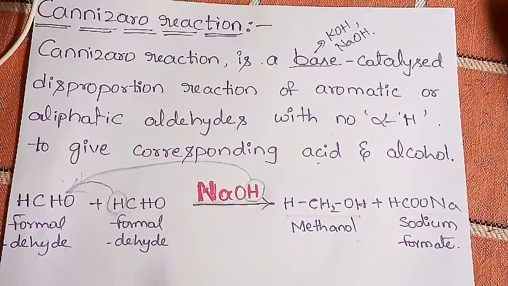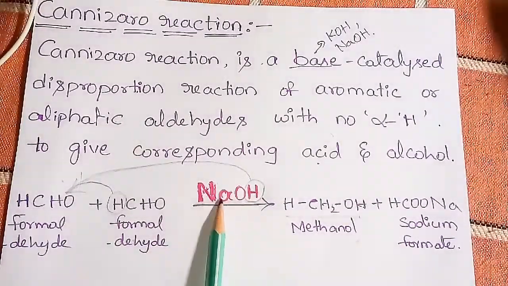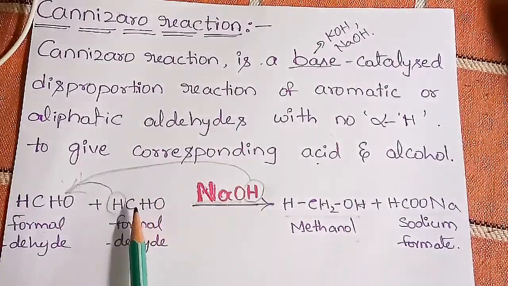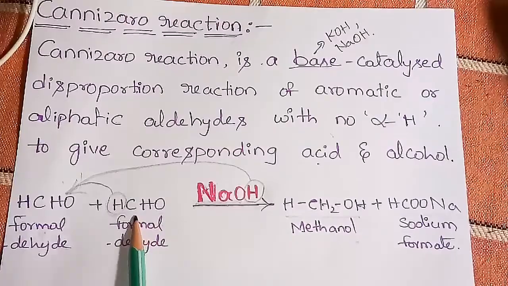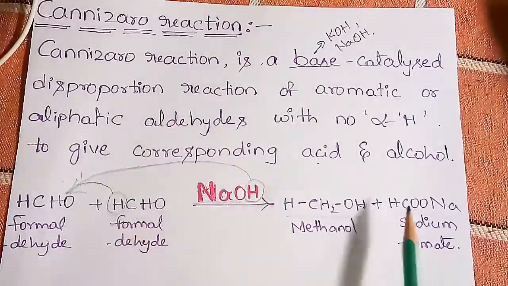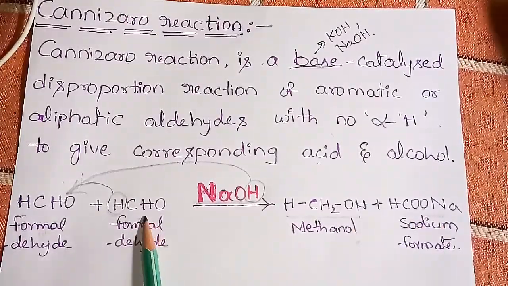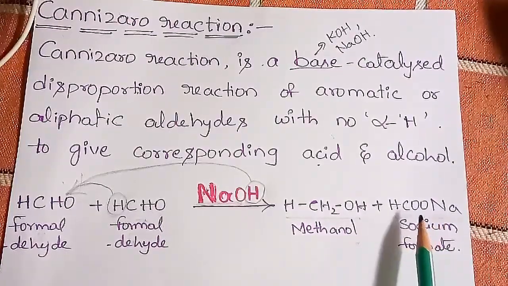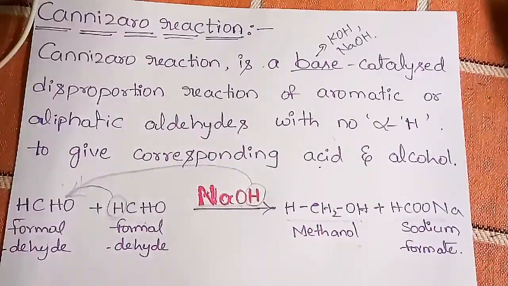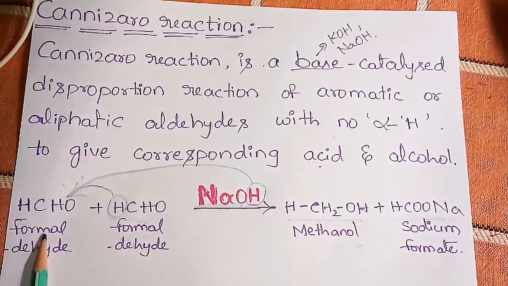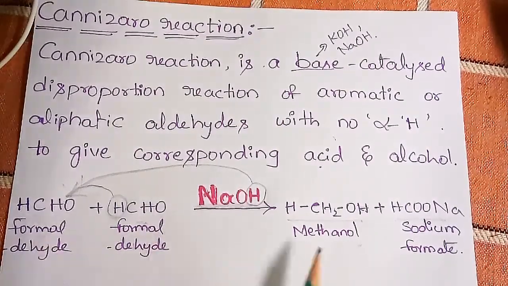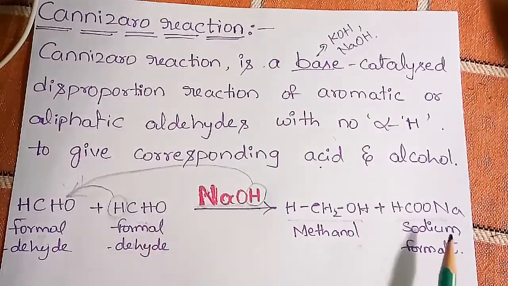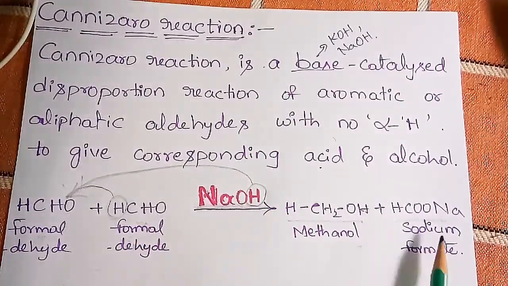The remaining part of sodium hydroxide, that is sodium and oxygen, is added to the CHO of this formaldehyde and forms the salt of this molecule, that is sodium formate. So in this reaction, one formaldehyde is converted into methanol and another formaldehyde is converted into sodium formate.